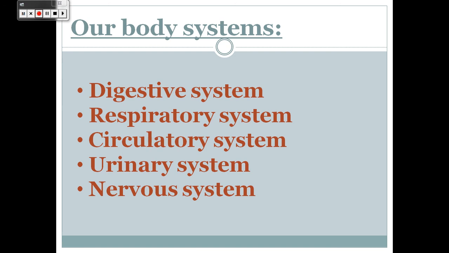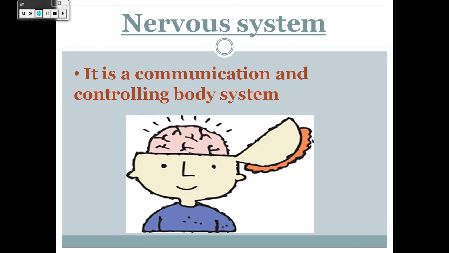Primary 6, do you remember our body systems? Our body has many systems like the digestive system, respiratory system, circulatory system, urinary system, and nervous system. In this unit, we will study our nervous system. The nervous system is a communication and controlling body system. We use it to communicate and control our organs in our body.